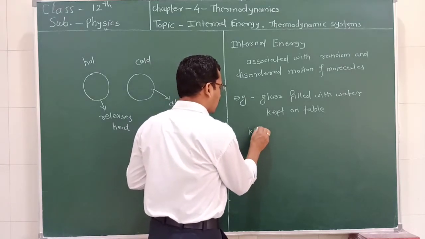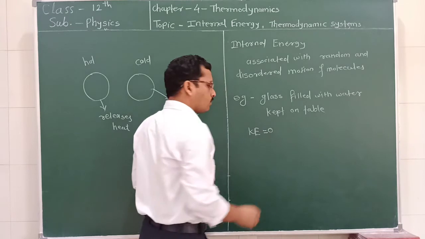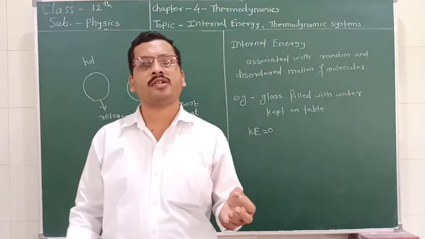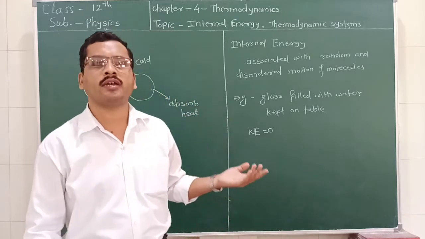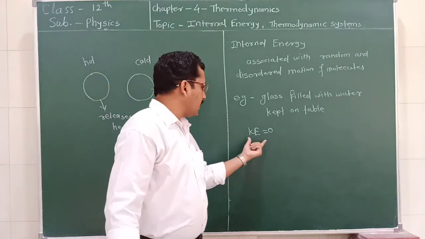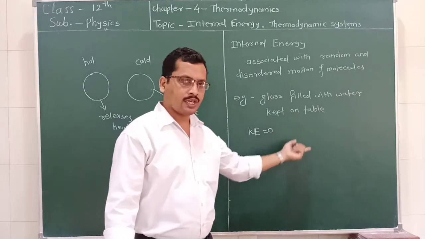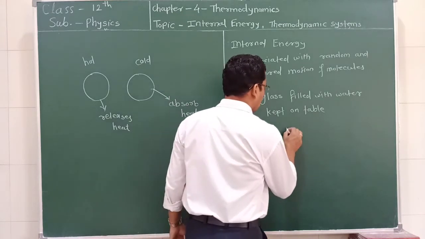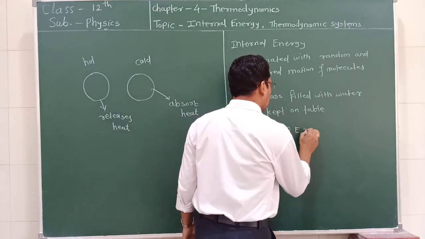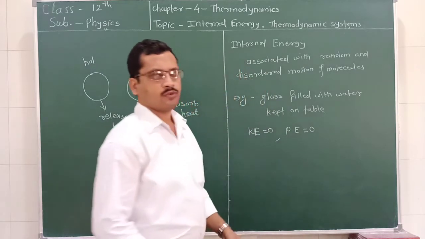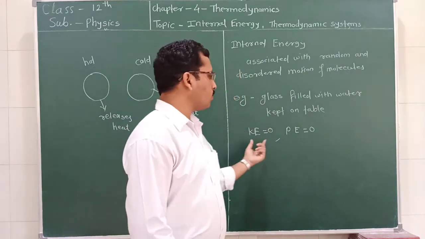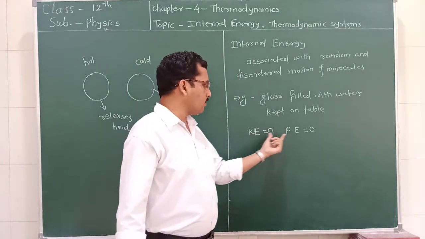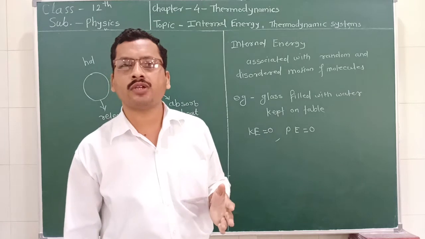Its kinetic energy is equal to 0, because kinetic energy of the system is equal to 1/2 mv squared, where v is the velocity, but here it is stationary, therefore its kinetic energy is equal to 0. We can also consider that the potential energy of the glass is equal to 0. So the total energy of the glass is equal to 0, because kinetic energy is 0 and potential energy is also 0.